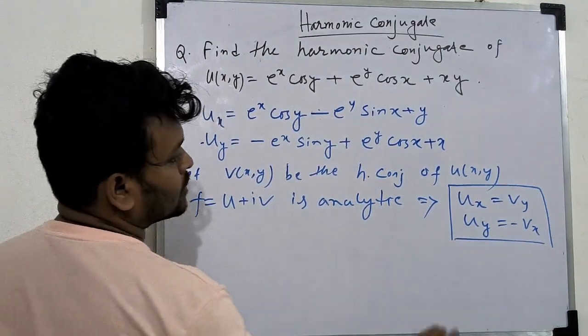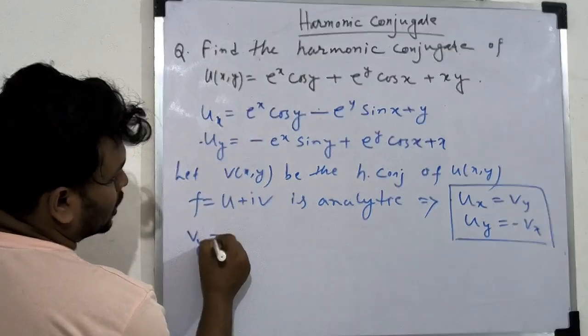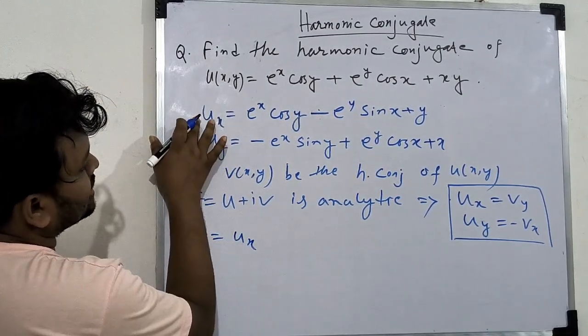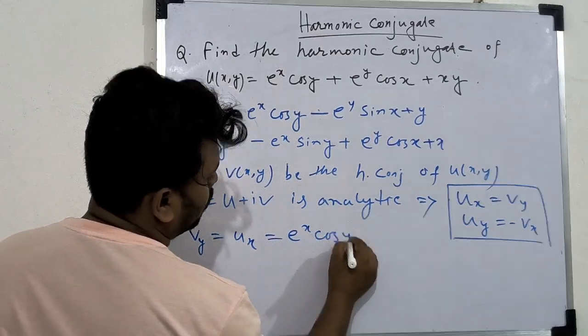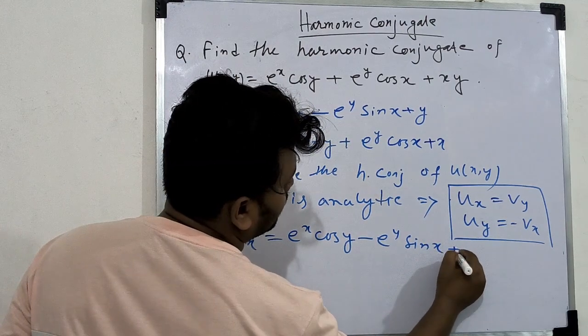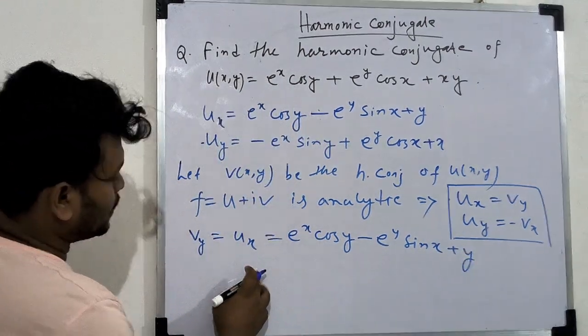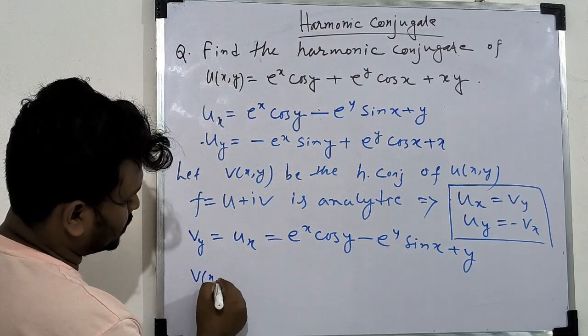First we use this equation: v_y equals u_x, and u_x is e to the power x cos y minus e to the power y sin x plus y. Integrating with respect to y, we get v(x,y).